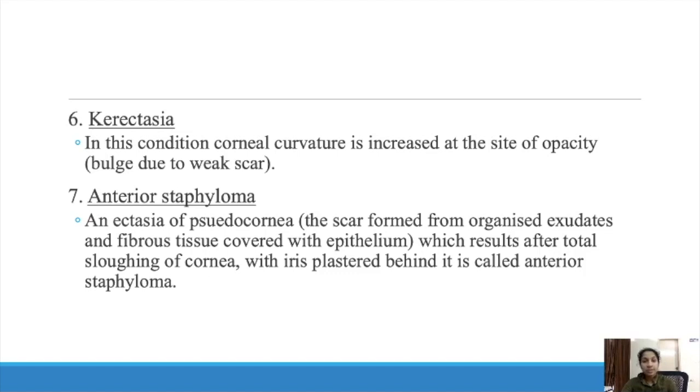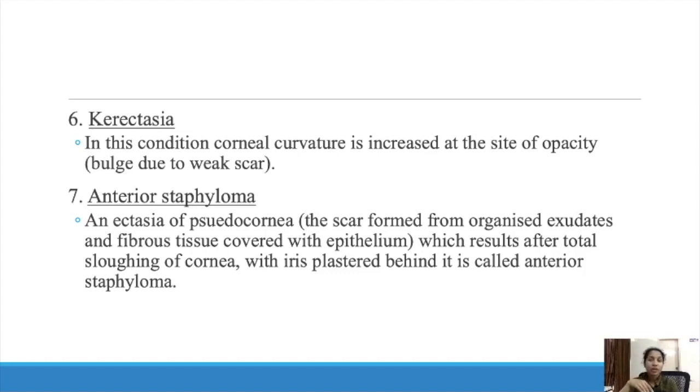So these are the types or stages we can see in corneal scarring. According to the density, it can be classified into three: nebula, macula, and leucoma. After that, there are certain conditions like adherent leucoma, where the iris gets adhered or stuck in the perforated cornea. And then keratectasia, where weakness happens to the cornea and it bulges out.